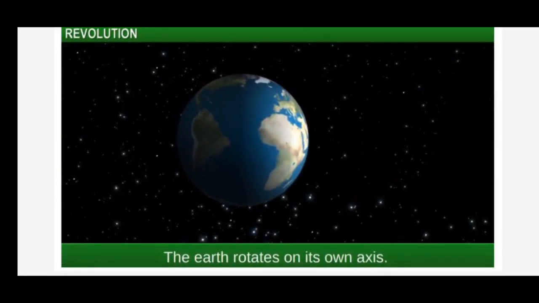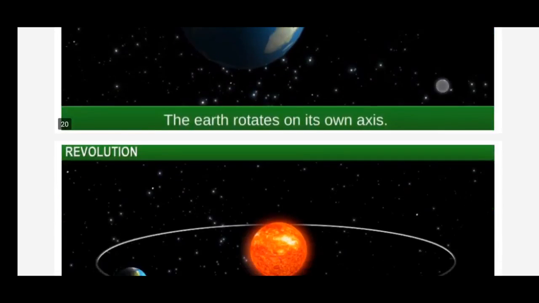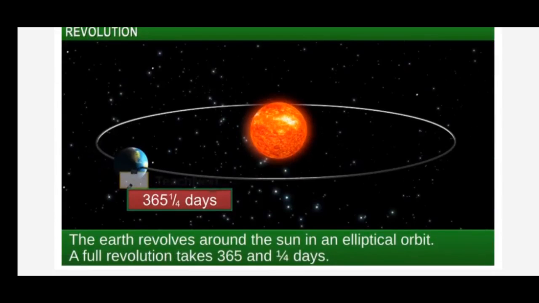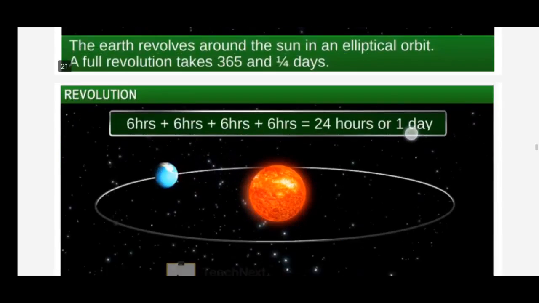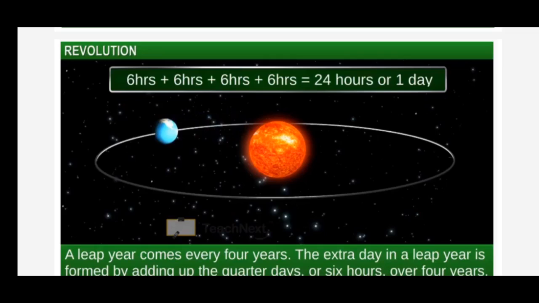As you all know, the earth is rotating on its own axis. So 365 days, 1 by 4th day, quarter day, as I told. So what happens now, children? We will ignore the 1 by 4th day, and we will consider this 1 by 4th day for every 4 years. So 1 by 4th day in the sense 6 hours. If you divide 24 hours by 4, you get 6 hours. Do you understand now? So 6 hours plus 6 hours plus 6 hours plus 6 hours, you will get 24 hours. So this extra day will be added to 1 year.